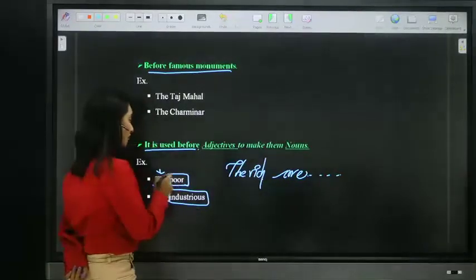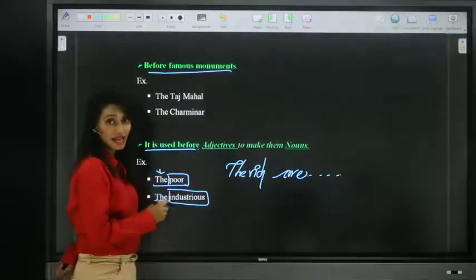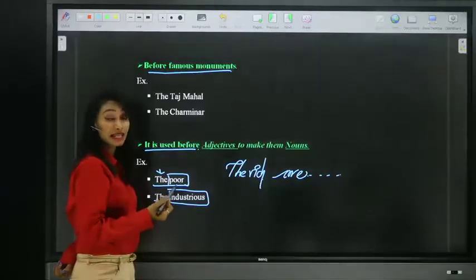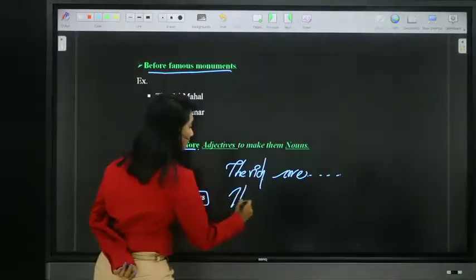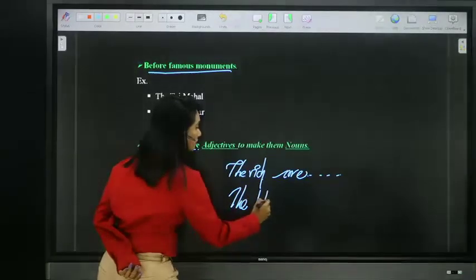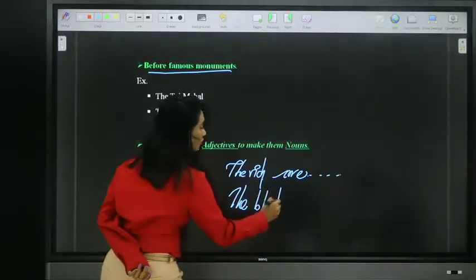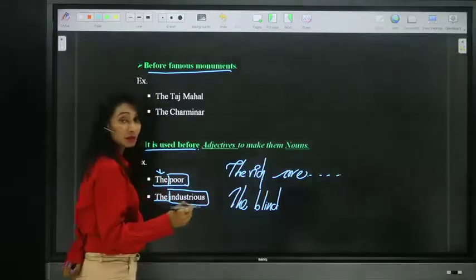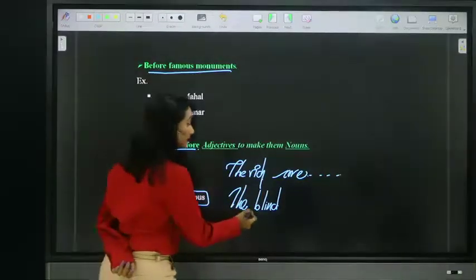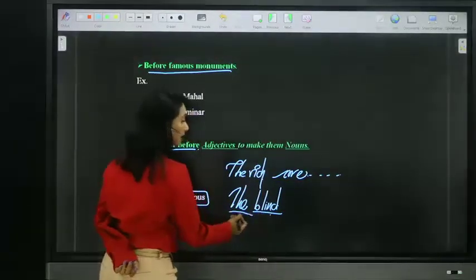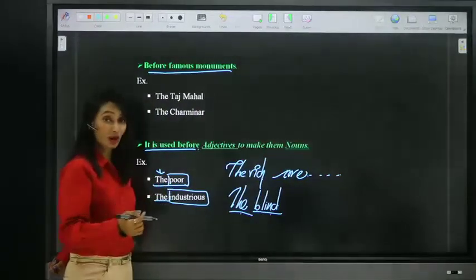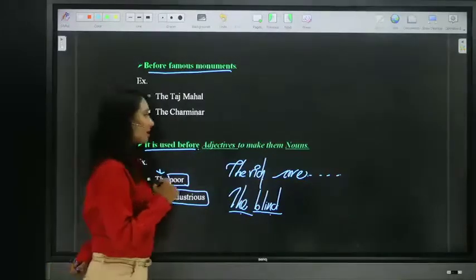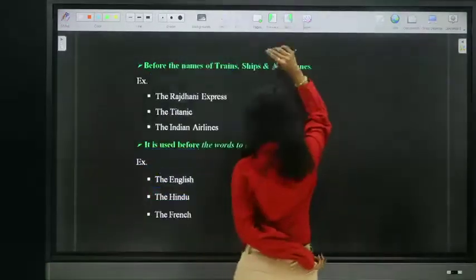So whenever we place definite article the before an adjective, that becomes a noun with the meaning of people of that quality. The blind should be taken care of. The blind means the people who are blind. Blind is an adjective, but when we place definite article the, it became people of that quality. Right? Now, let's see the next one.